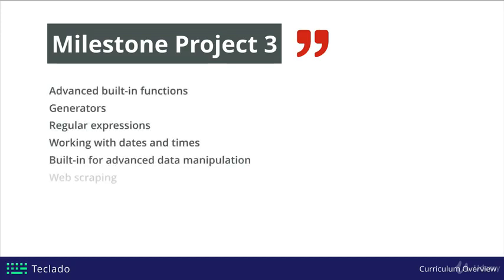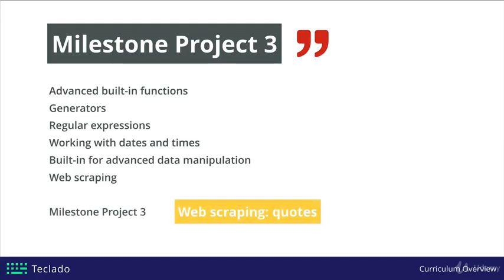We're going to look at things like generators and regular expressions, dates and times, as well as, of course, web scraping. Web scraping is really popular these days because you don't want to be all the time looking at various different websites, trying to get information from them, when you can write a program to do that for you. So by the time we're done, we'll have our third milestone project, which is going to be a quotes scraper.